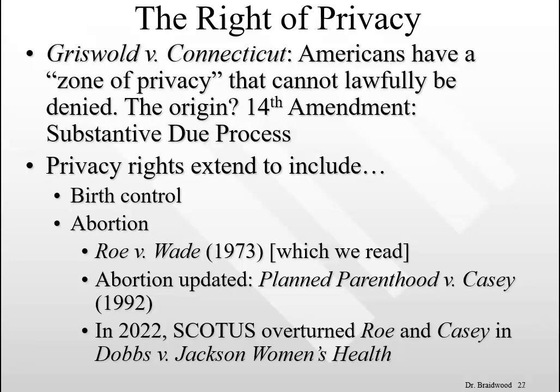So what they initially do in this opening bit in Griswold is use this zone of privacy idea. They talk about a penumbra of privacy, and that even though the word privacy isn't in the Constitution, it's implied through various other amendments, such as the First Amendment, speech guarantees and religion guarantees, the Third Amendment against quartering of troops, the Fourth Amendment against unreasonable search and seizures, on and on and on. And so they start off with this zone of privacy idea, and then they later say, well, we're not going to stick with that as a workable standard because it's too amorphous.